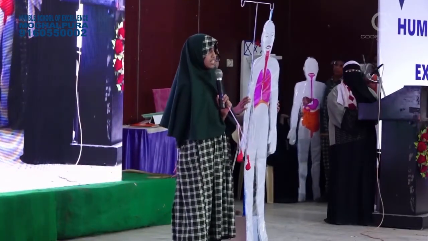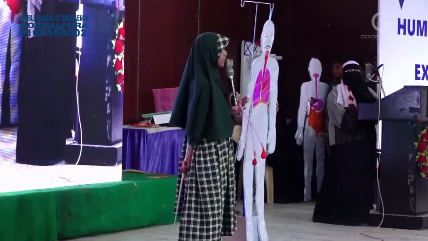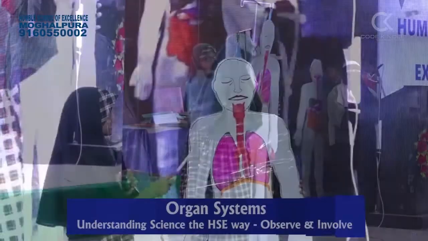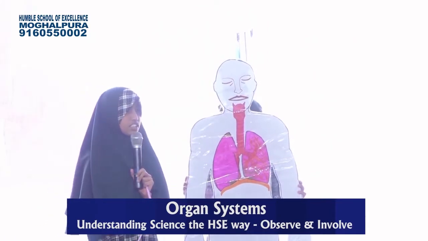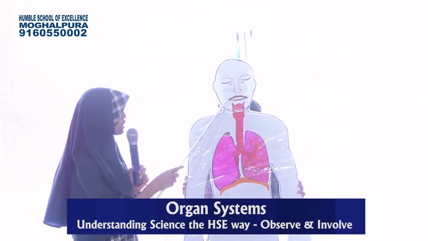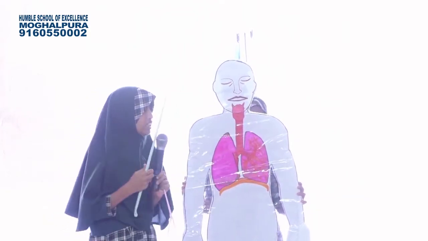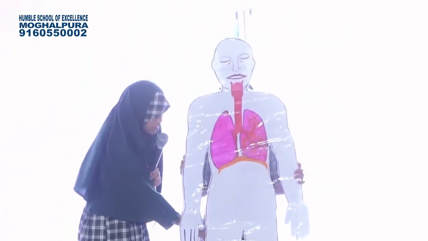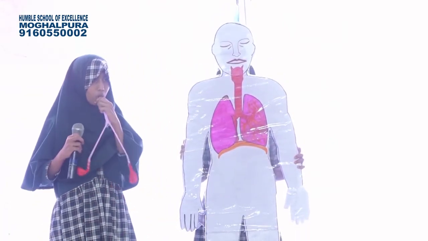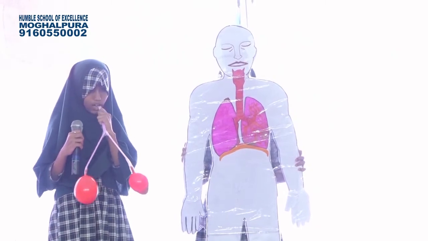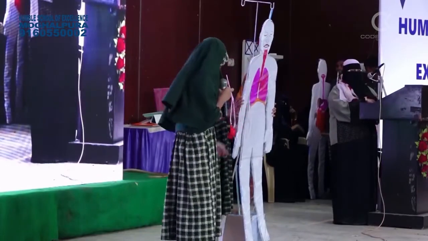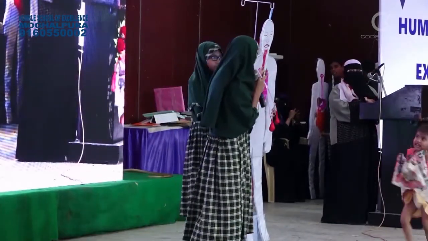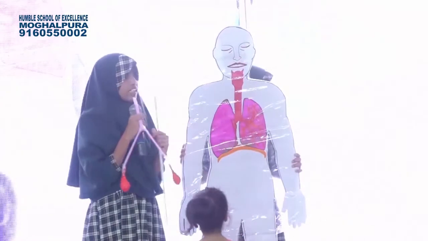I am Afrim of class 7. I am going to explain about our body's respiratory system. This system helps us to take in air or get oxygen. The organs of the system are the nose, larynx, windpipe and lungs. The lungs are like a balloon that can inflate when we breathe in and deflate when we breathe out. The windpipe is present in front of the esophagus, that is the food pipe.